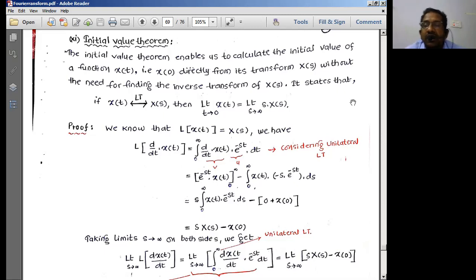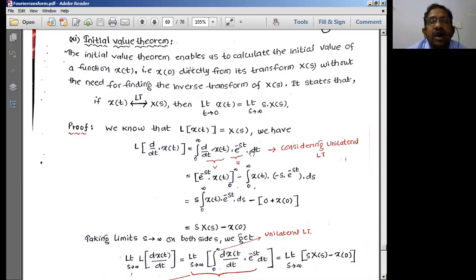Instead, without finding the inverse Laplace transform, we can easily find the initial value by using this theorem. That's all. It is just one theorem: simply substitute and directly get the value. It is very, very simple.